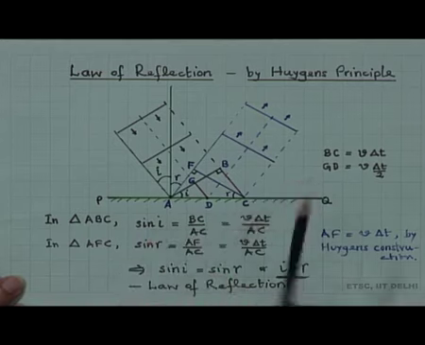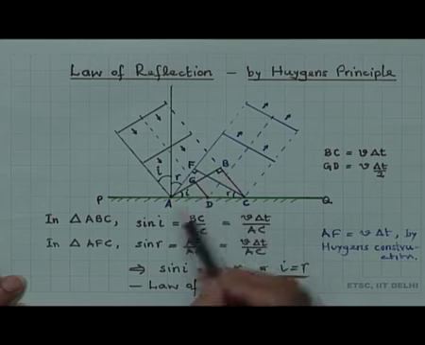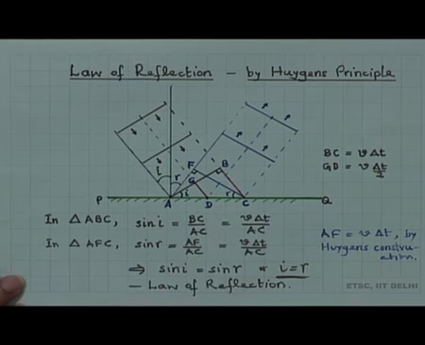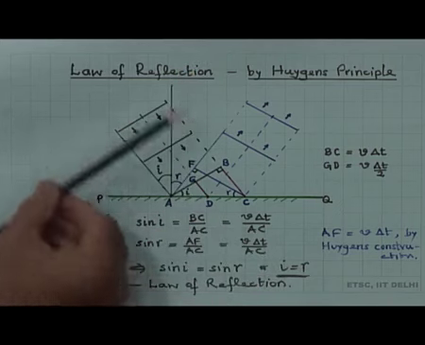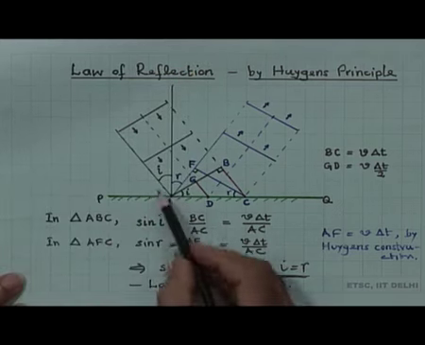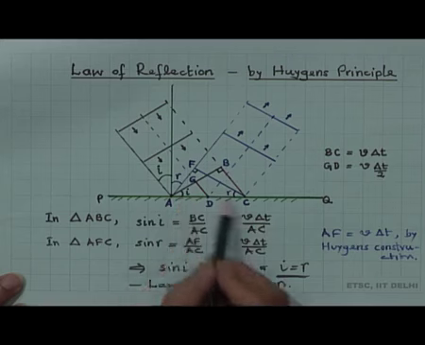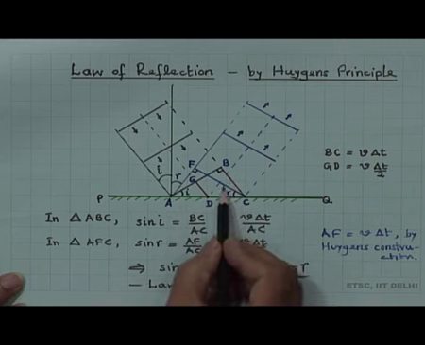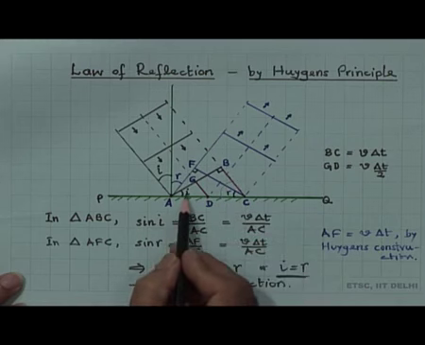This is the incident wavefront, this is the reflected wavefront. Now we have seen here AB is the wavefront just before it touches here, and this is the reflected wavefront FC. If this is the normal to the mirror and the beam is incident like this, which means this represents the angle of incidence I here, then this will be I, because this is 90 degrees. So, this angle here is also I, because the whole angle from here to here is 90 minus I, therefore this must be I.